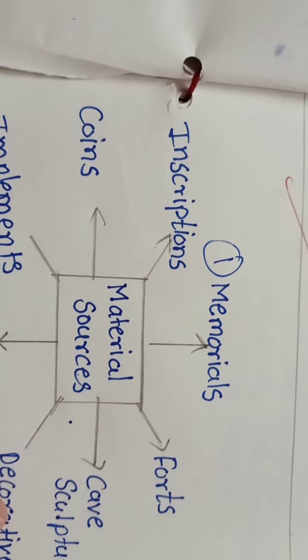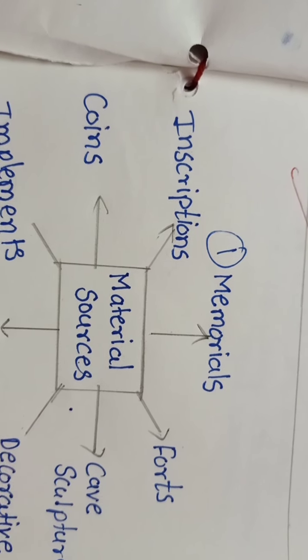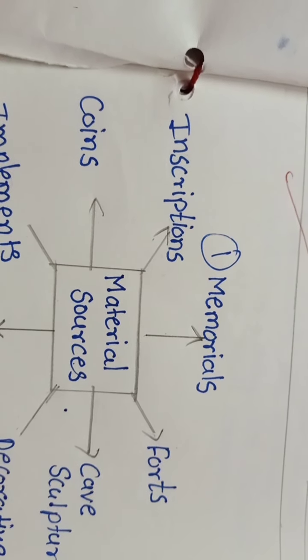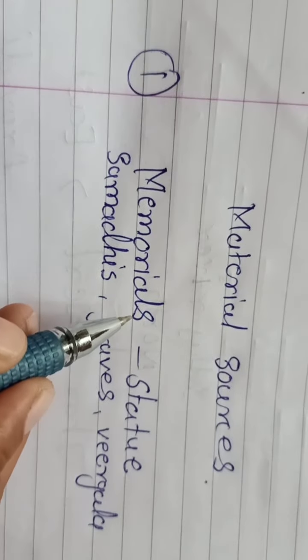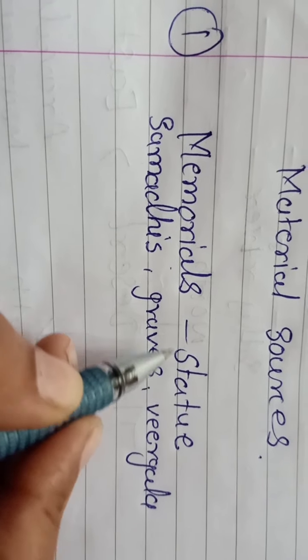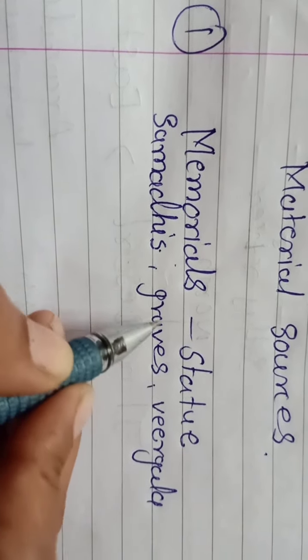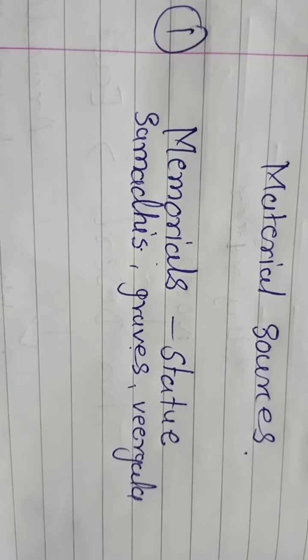Monuments include samadhis, graves, virgala, and buildings include palaces. In memorials, statues, samadhis, graves and virgala are included. You can see the image of a virgala here in your textbook, page number 2.